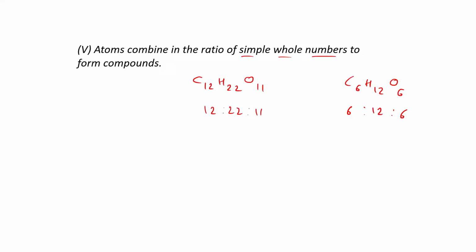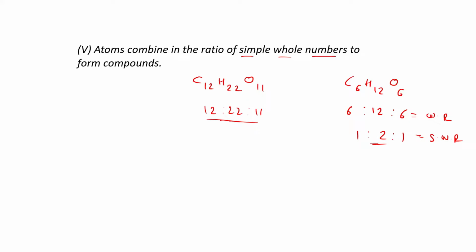So here if you try to check, can we divide it further? In one case, yes, you can do that, which is 1 is to 2 is to 1 here. But in the case of C12H22O11, you can't do that, and that's why we call this the whole number ratio. Okay, this is the whole number ratio where you can't divide it further. But in the glucose case, you can divide it further. That's why we call it a simple whole number ratio. This is your whole number ratio and this is your simple whole number ratio. I hope you got the difference between whole number ratio and simple whole number ratio.